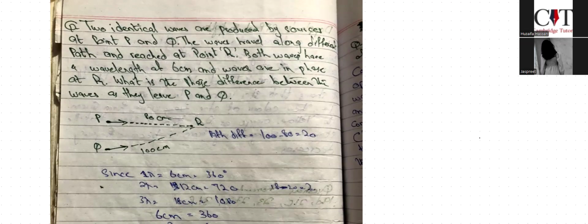So a diagram is also given to you that a distance from P to R is 80 centimeter and the distance from Q to R is 100 centimeter. But it is saying that at R both are in phase, which means the phase difference is, you can say, as zero because they both are in phase, right?